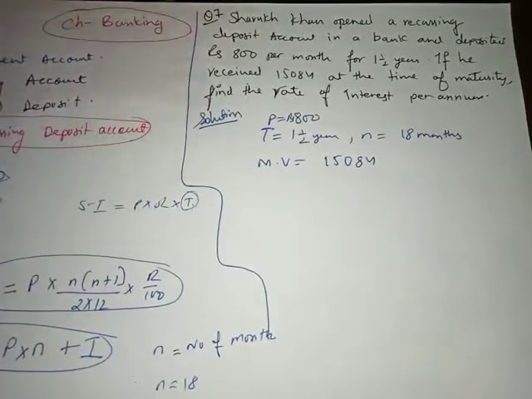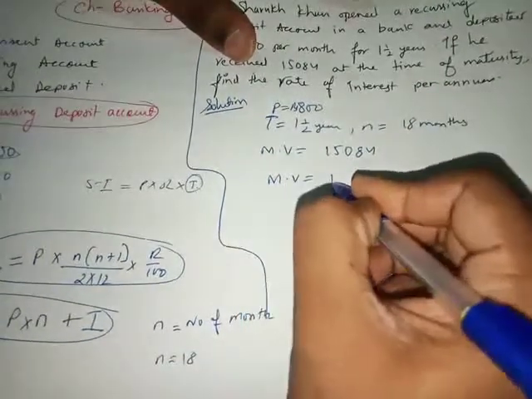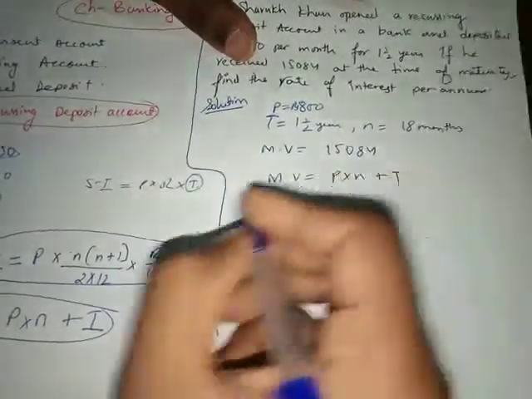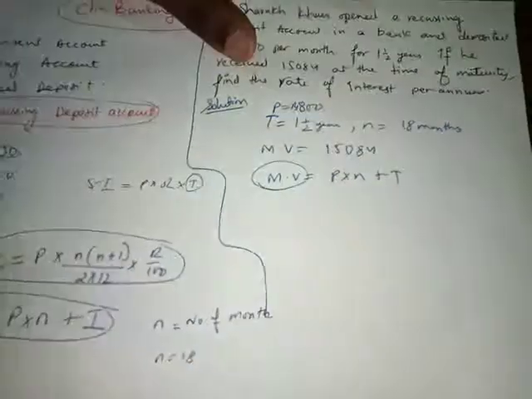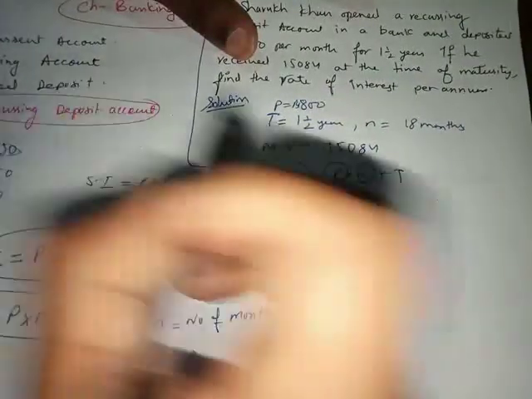So the very first thing that I'll be doing, if the maturity value is given, is I'll use the maturity value formula. Maturity value formula is P into n plus I. Maturity value is given to me, P is given to me, n is given to me, so I'll find I out of it.